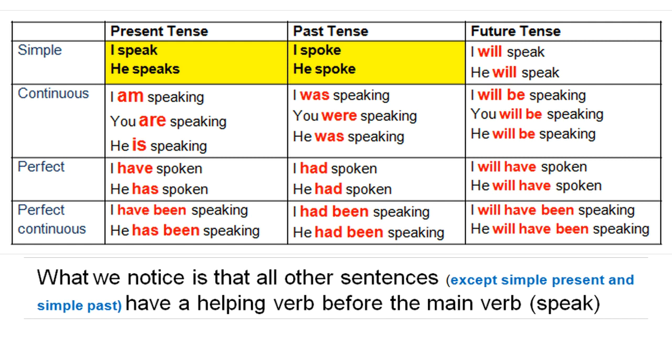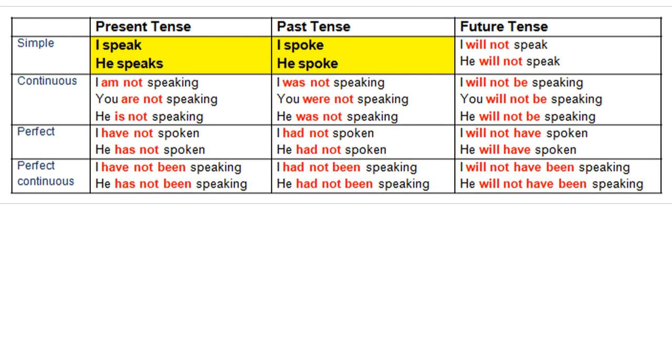Friends, as all these sentences have helping verbs, if we want to say any of the above sentences in negative form, we can easily say by adding not, except for simple present and simple past. The negative sentences can be formed by adding not as shown below. Please observe.